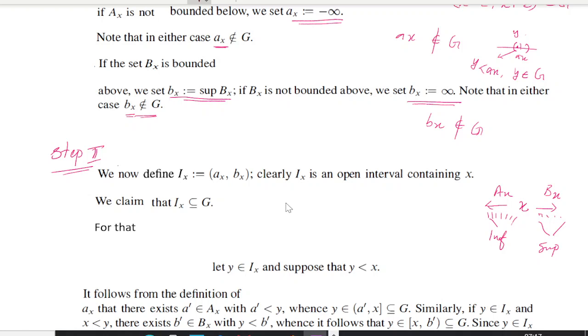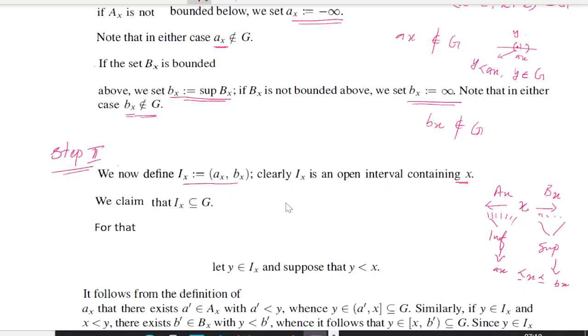So infimum of A_x is less than or equal to x, which is less than or equal to supremum of B_x. Here this infimum is a_x and this supremum is b_x. So a_x is less than or equal to x, less than or equal to b_x. So I_x equal to (a_x, b_x) is an open interval containing x.